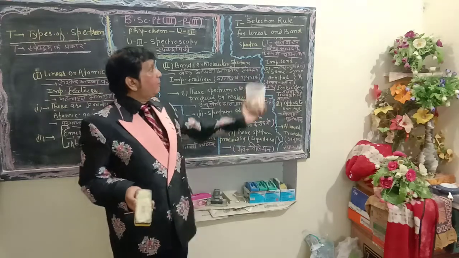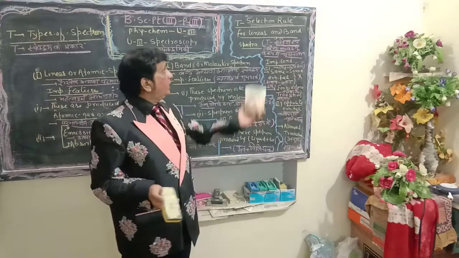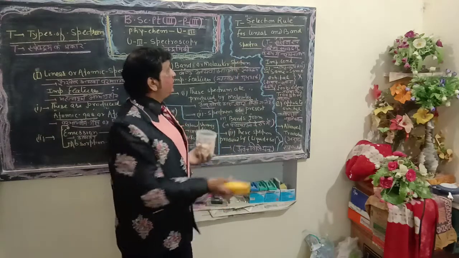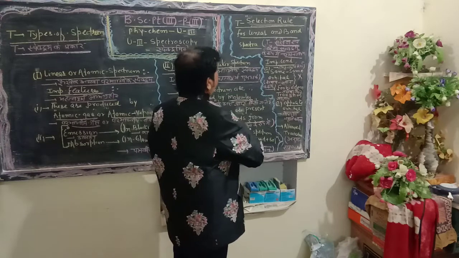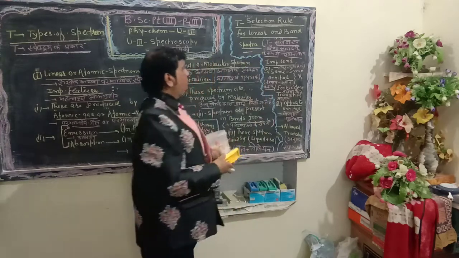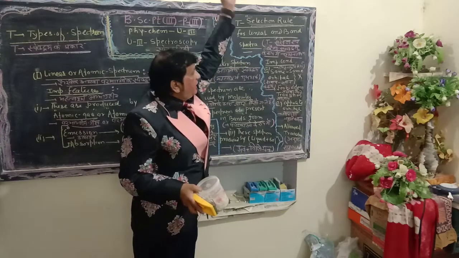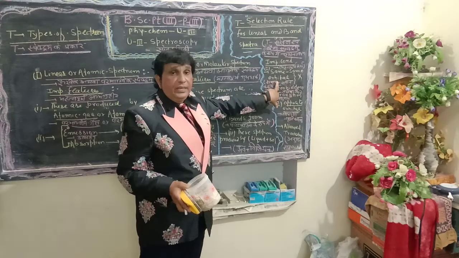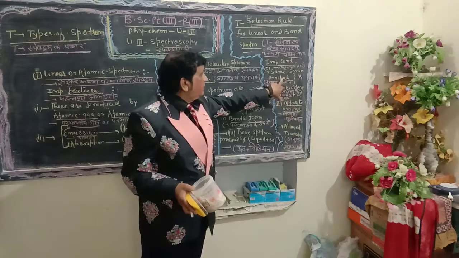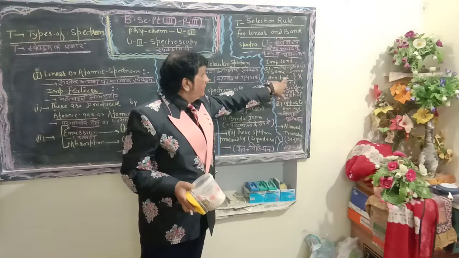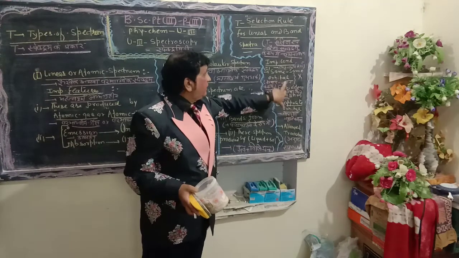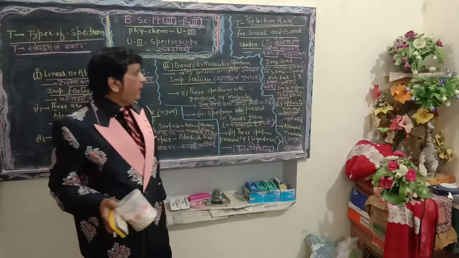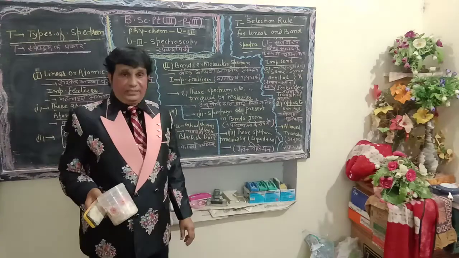First of all, let us apply the selection rule for the linear and band spectrum. The important condition is that same orbitals, I mean s to s, p to p, d to d, will be applicable as forbidden transitions.